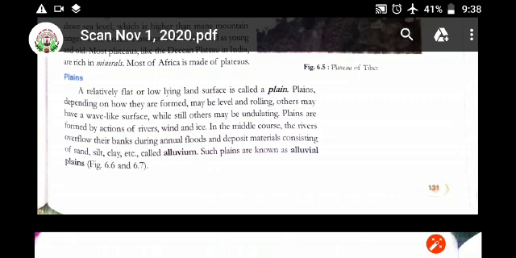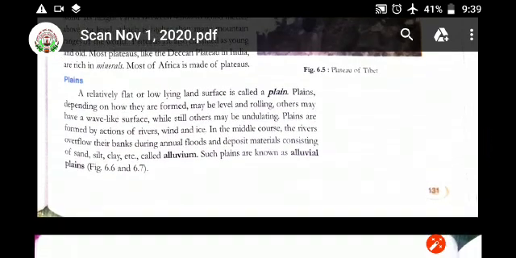When the river overflows because of heavy rain, the annual flood takes the material along.